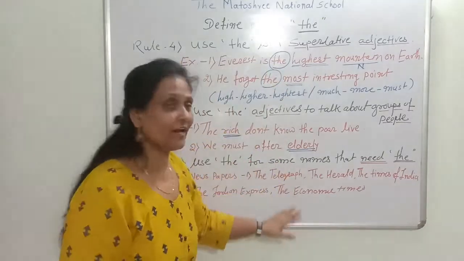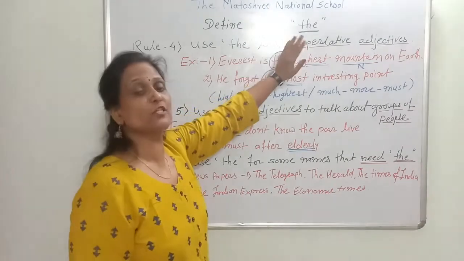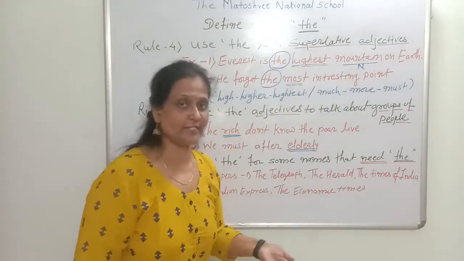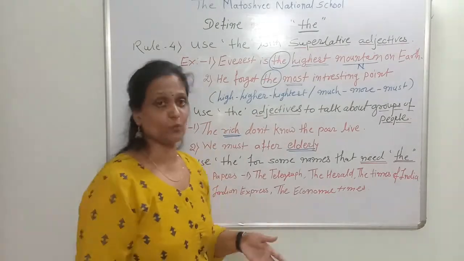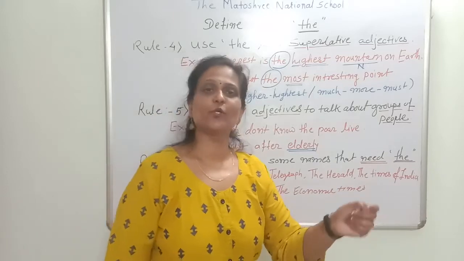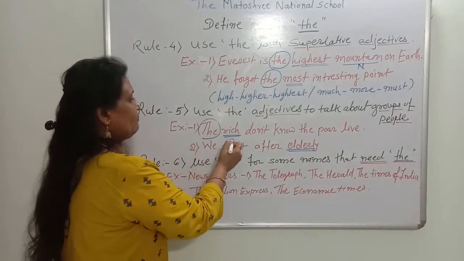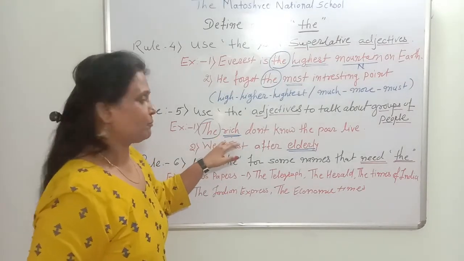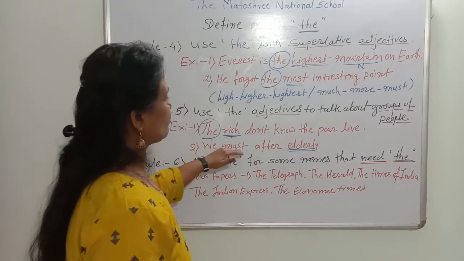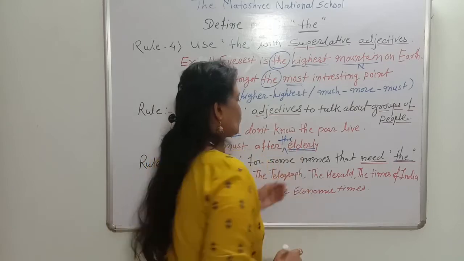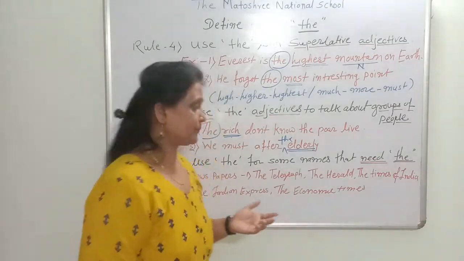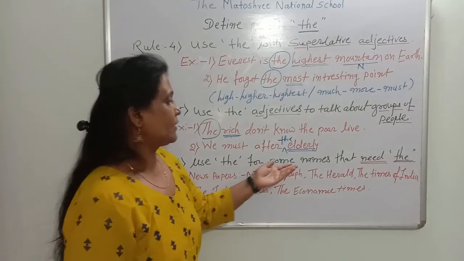So we learned three things in this session. First, use "the" with the superlative adjective, so we use "the" before "highest" and "most" in the examples. Then in rule 5, we use "the" before adjectives that talk about a group of people, such as "the rich" and "the elderly". Next, rule 6: use "the" for some names that need "the".